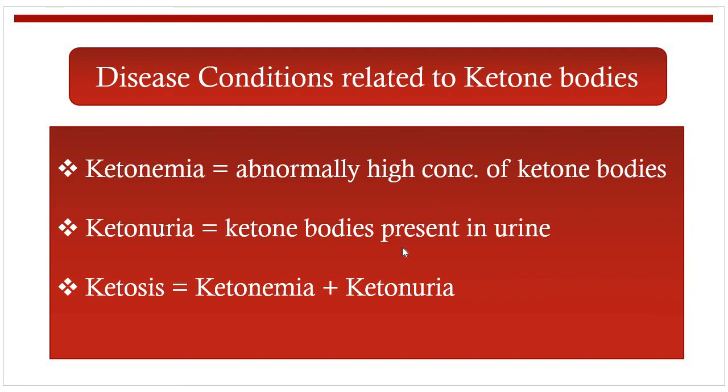The second disease condition is ketonuria, a condition in which the ketone bodies are excreted in urine, or we can say that ketone bodies are present in urine. The third disease condition is ketosis, in which ketonemia and ketonuria, both conditions together, are present, and this ketosis condition occurs in diabetes mellitus.